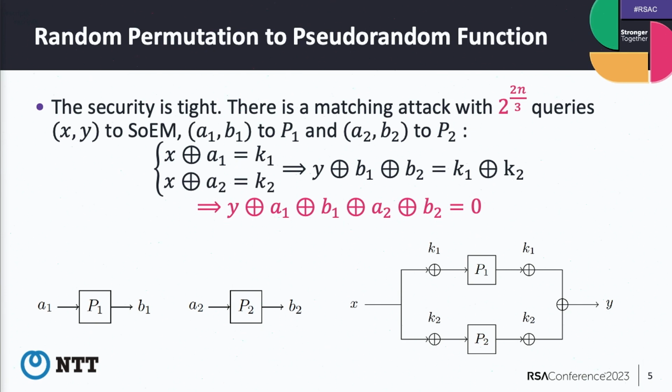So now we have k1 plus k2 on both sides, and since x plus a1 plus x plus a2 equals k1 plus k2, the key is cancelled. And we have this last equation: y plus a1 plus b1 plus a2 plus b2 is equal to 0. So there is no key anymore. We can use this equation as our filter to detect these two equations.